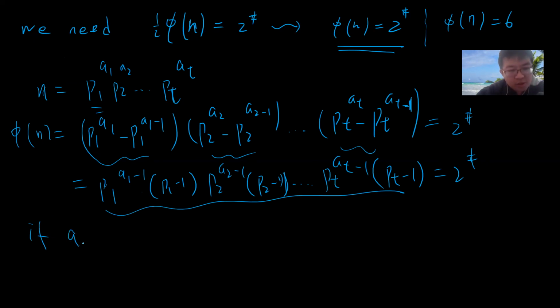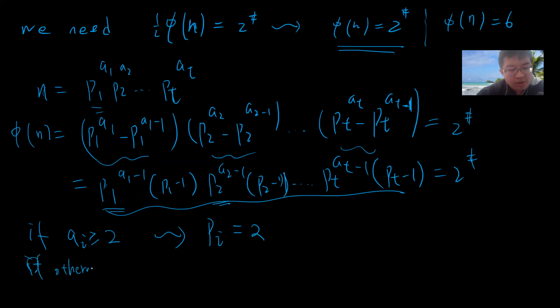So the only possibility is that if ai is greater than or equal to 2, then this factor will be a power of pi, so this is impossible. The only way is that when ai is greater than or equal to 2, pi must be 2, because we need a power of 2.